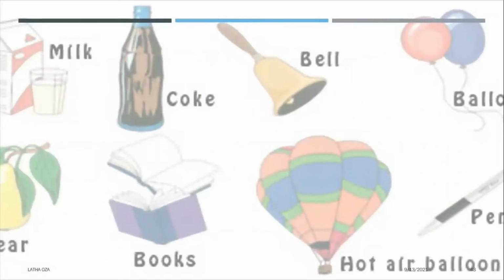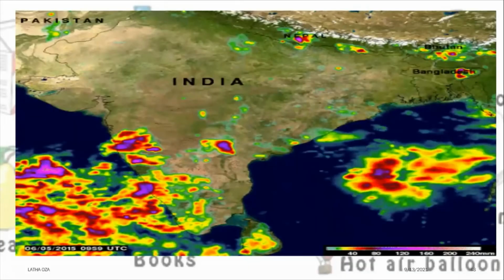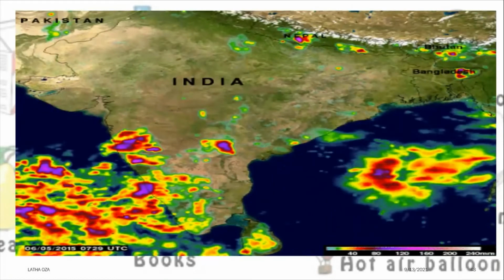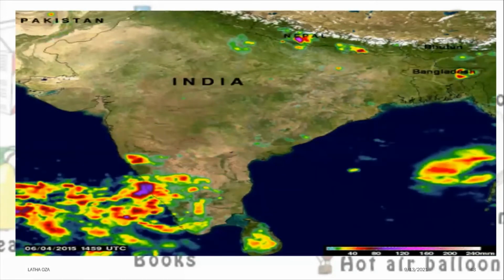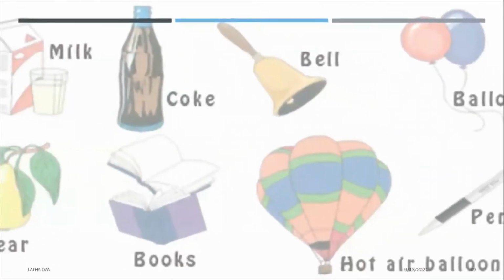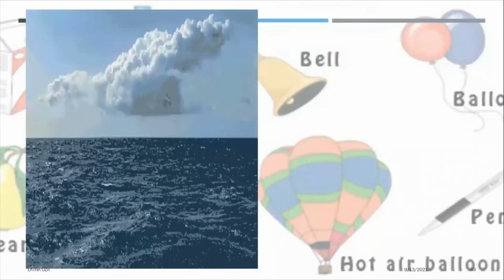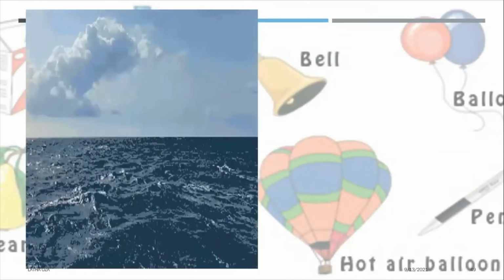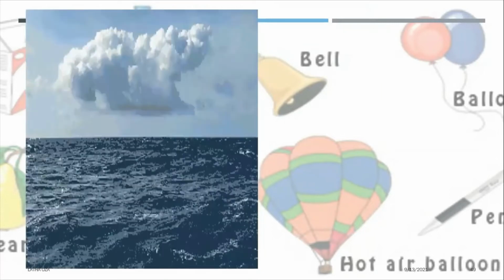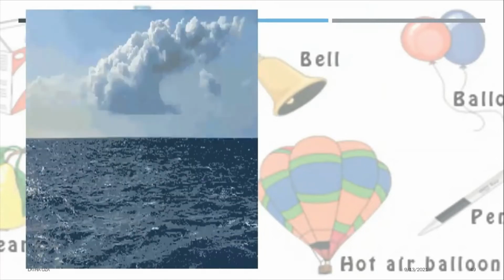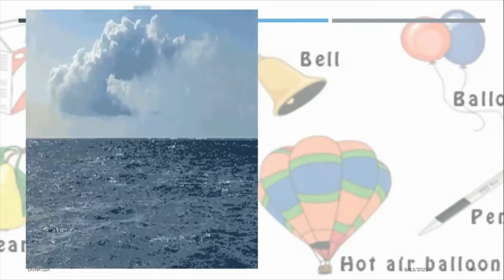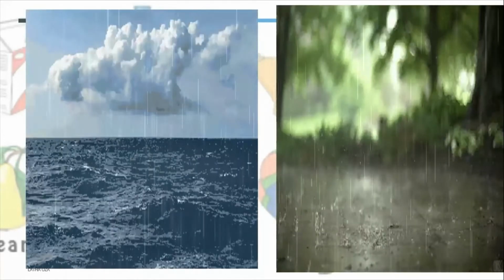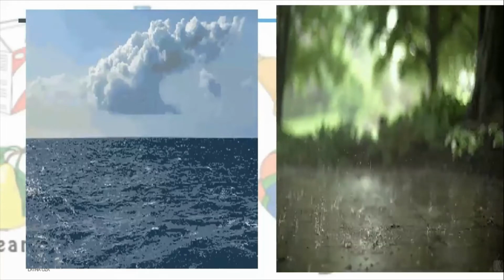In places near the equator, during summer, the land heats up faster than the sea or ocean due to direct rays of the sun. Since the temperature of the land is more than the sea or ocean, the air above it also gets heated up. We know that warm air rises up, so the warm air above the land rises, and the moisture-laden cold wind from the sea moves towards the land to take the place of the rising warm air. The moisture-laden air that moves from the sea towards the land during summer is called monsoon breeze or monsoon wind. These monsoon winds bring rain.